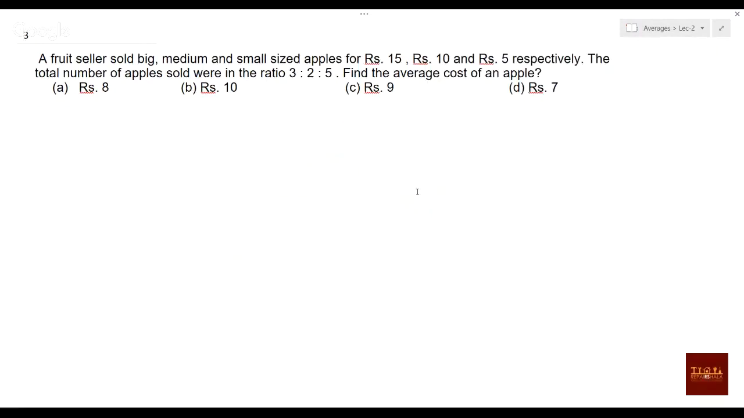Okay, this is the problem. What is given? Big, medium, and small sizes are given. Price ranges are 15, 10, and 5, and they are in the ratio 3:2:5. Means they are the weight ratio. What is given? The weight ratio is given as 3:2:5.